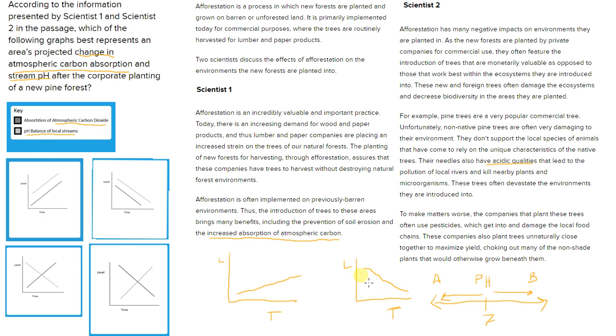So now this is when we go to the key, and so we see the absorption of atmospheric carbon. This dark line is going to be increasing, which it does here and here. So we know that these answer choices are out. And we see that the level of pH should be decreasing as it does here, which means that this answer choice is out, which means that answer choice C is the only answer choice that makes sense, and that's our correct answer.